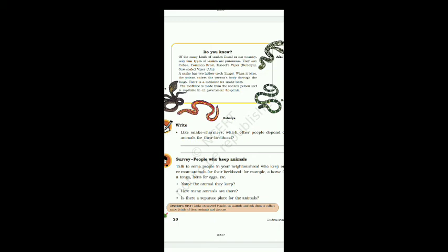So whenever a snake bites a person, after giving first aid, you have to take him or her to the nearby government hospital as soon as possible, because medicine for snake poison is available in all government hospitals.